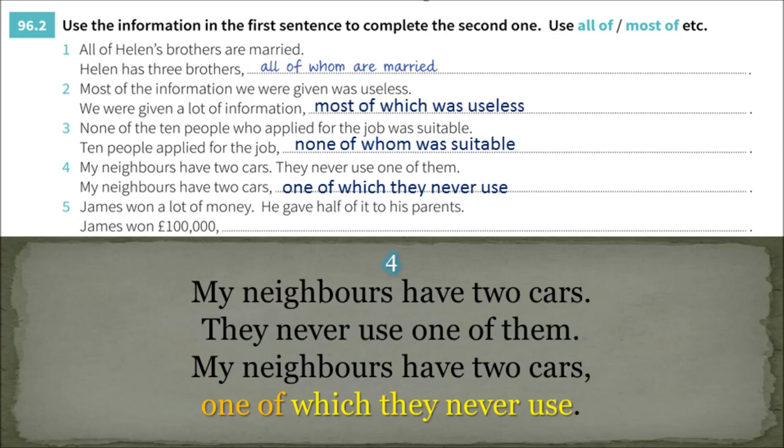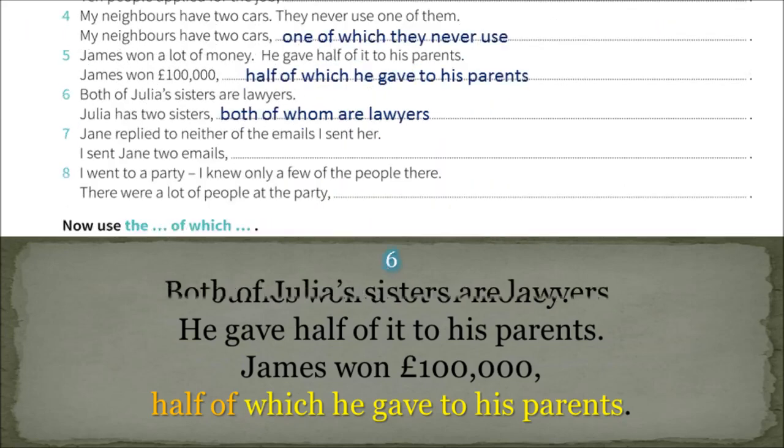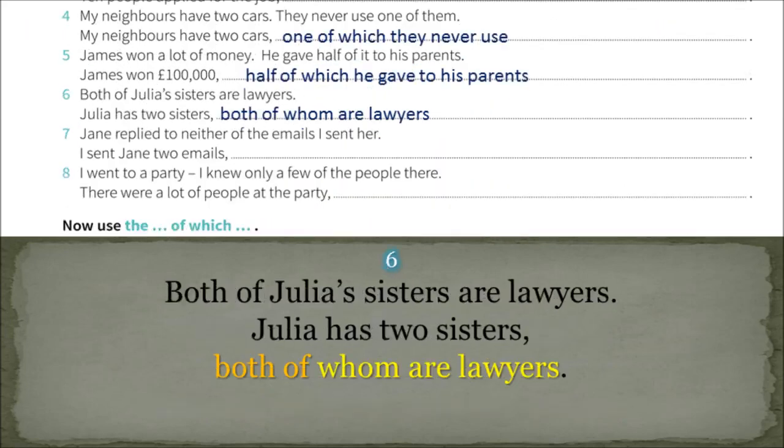My neighbors have 2 cars. They never use one of them. My neighbors have 2 cars, one of which they never use. James won a lot of money. He gave half of it to his parents. James won £100,000, half of which he gave to his parents. Both of Julia's sisters are lawyers. Julia has 2 sisters, both of whom are lawyers.